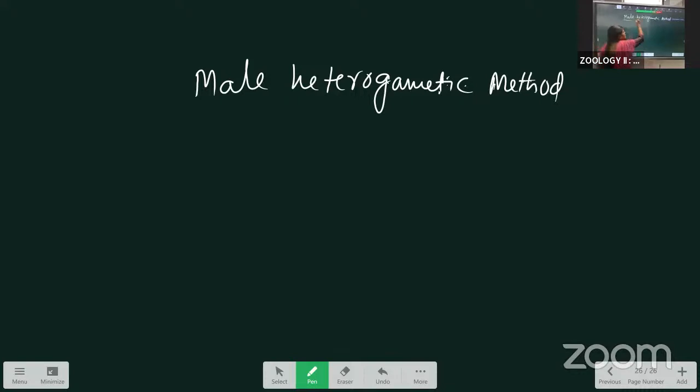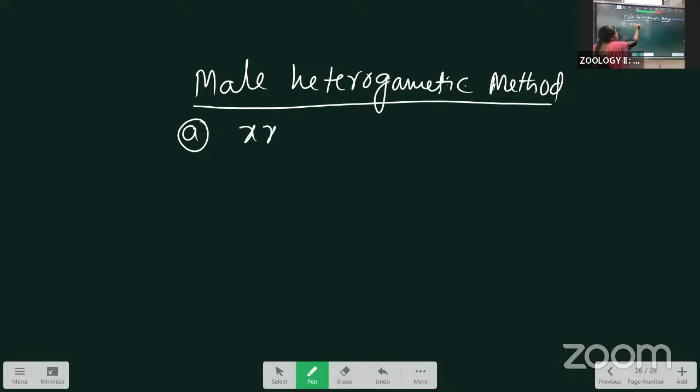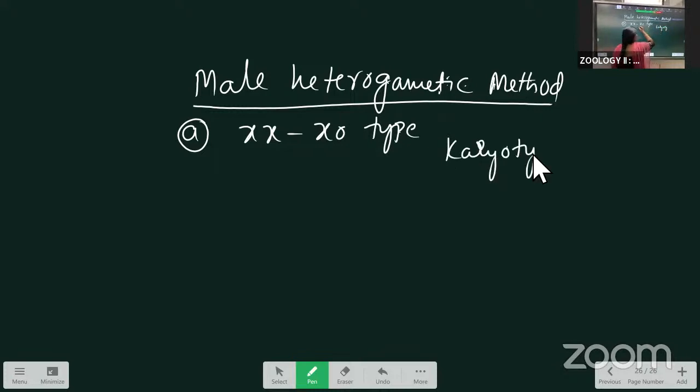Next, first I am taking the XX-XO type. In the XX-XO type, the karyotype of the organisms, adding the autosomes, is AAXX and AAXO.